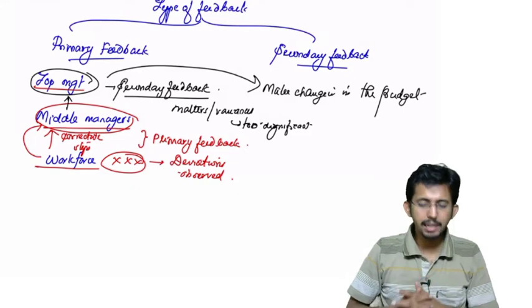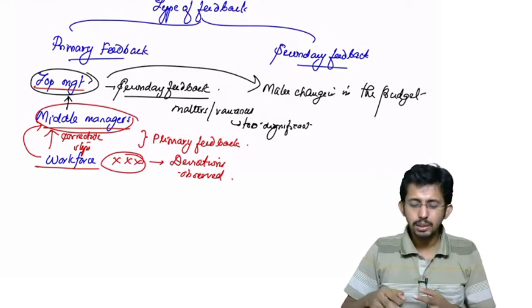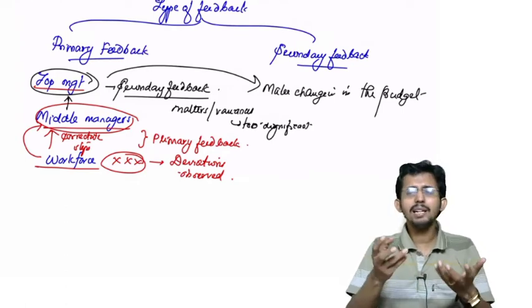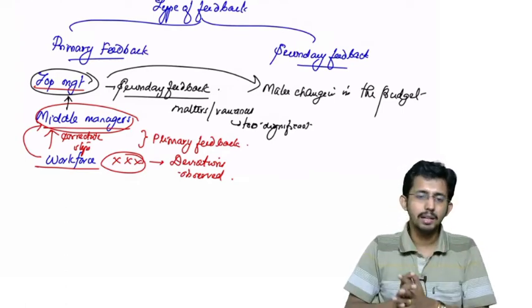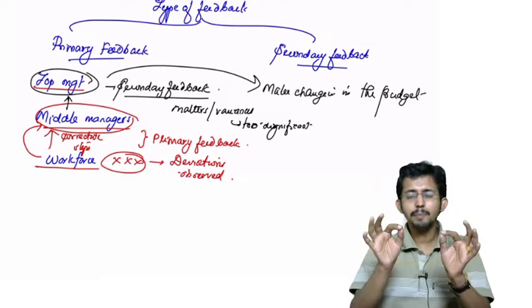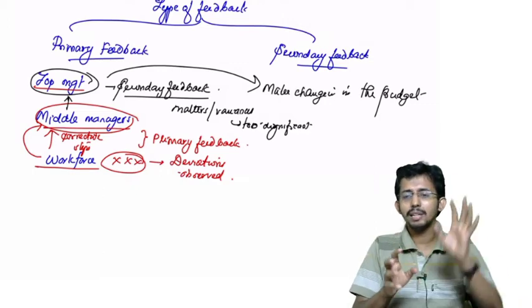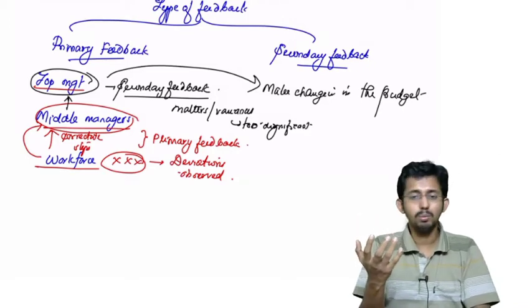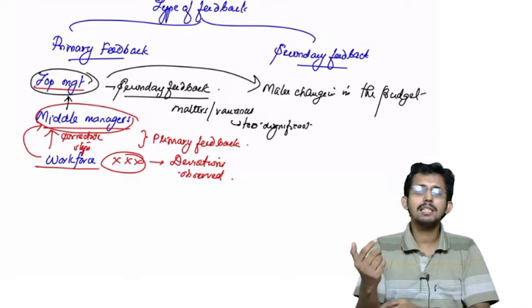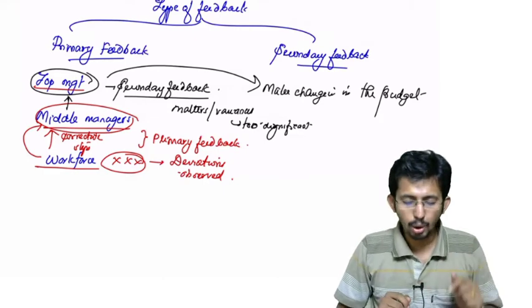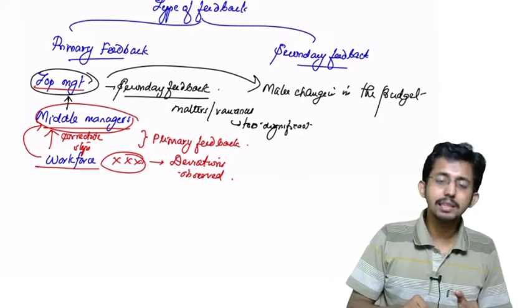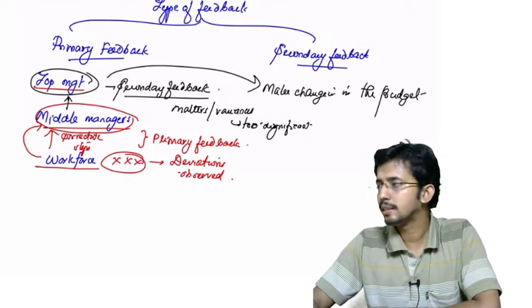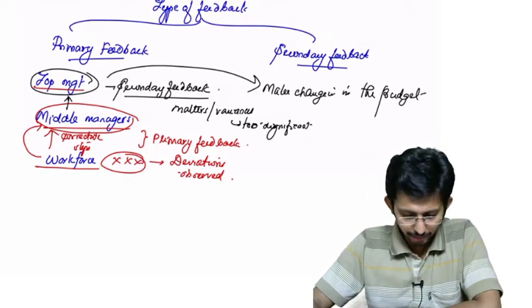Whereas in case of primary feedbacks, it is reported by whom? The workforce to the middle managers. They will take steps at their level. So the primary feedbacks will not be concerned with anything affecting the budget or the strategic plan. No. If that comes, then such decisions will be taken by whom? Only the top management. And if it reaches the top management, it becomes a secondary feedback. Is it clear, the difference between primary feedback and secondary feedback?